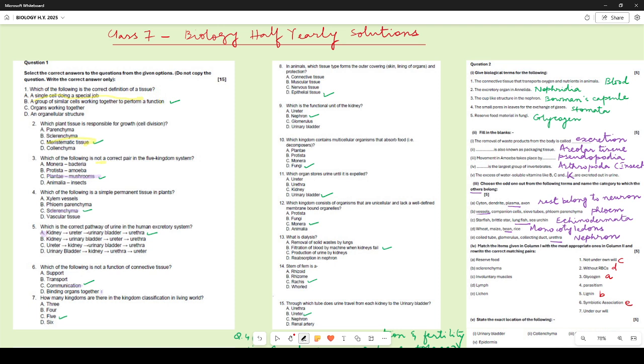So these tissues, the adipose tissue, are all connective tissue. Communication is not the correct answer, for it is not a function of connective tissue.